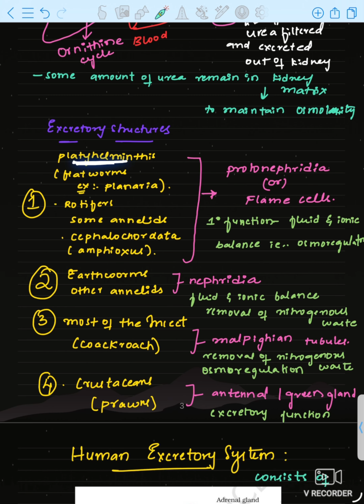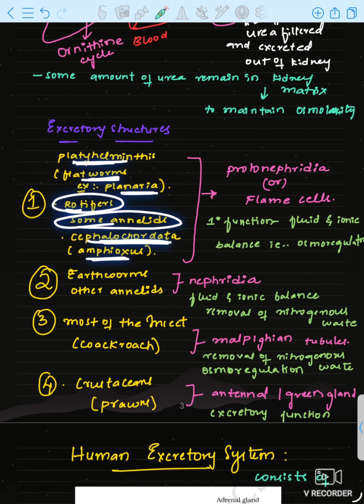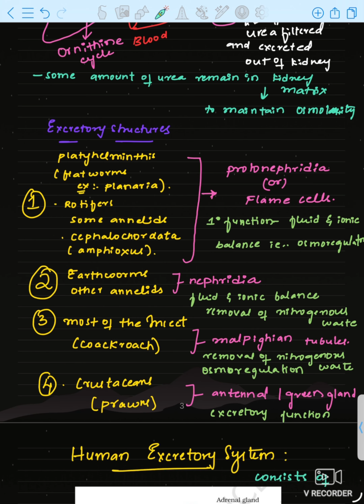In platyhelminthes like flatworms, example planaria, and rotifers, some annelids and cephalochordata like amphioxus, they have protonephridia or flame cells. Okay, in earthworm and other annelids, some annelids will have protonephridia and some annelids will have nephridia along with earthworm.